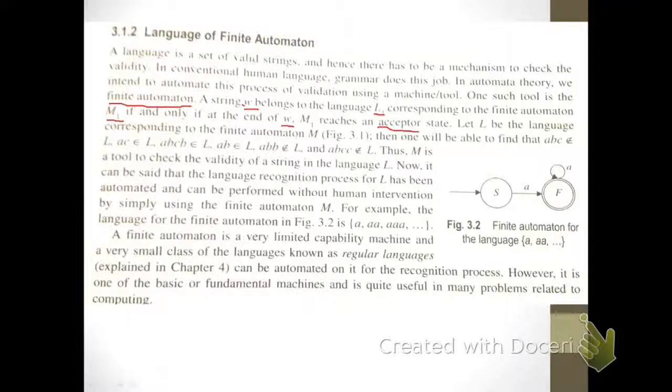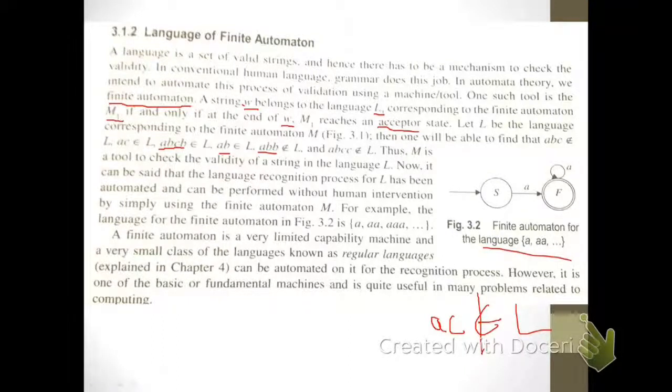So let L be the language corresponding to the finite automata M as denoted in this figure. Then we will be able to find that ABC does not belong to L, neither AC belongs to L, neither ABCB belongs to L, neither AB, neither ABB.